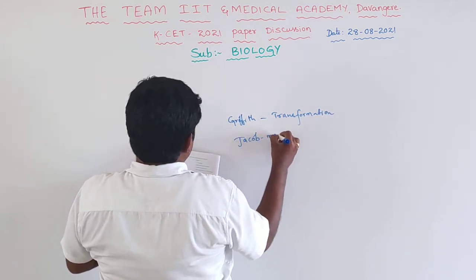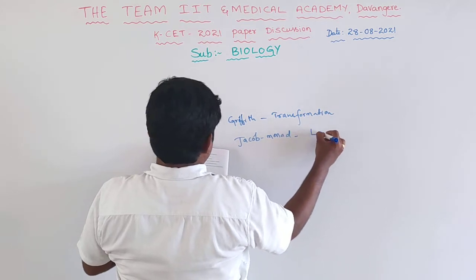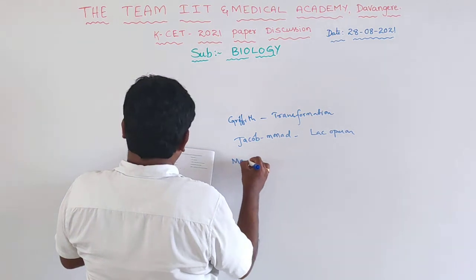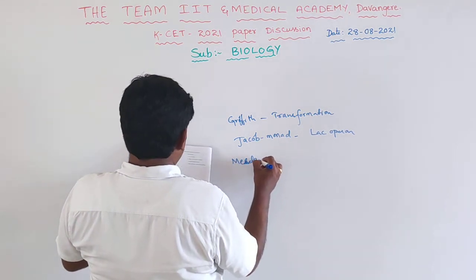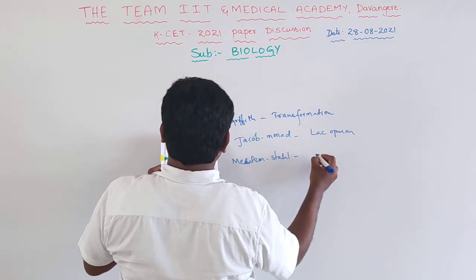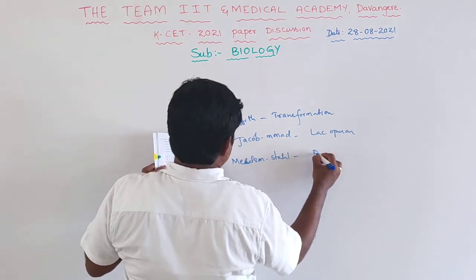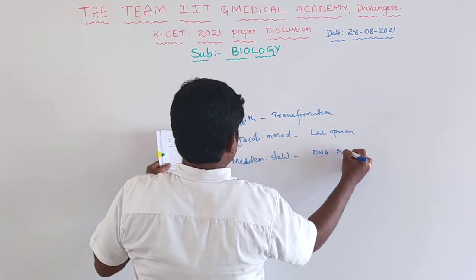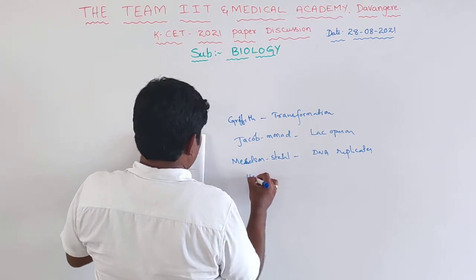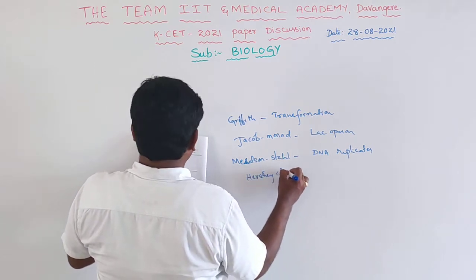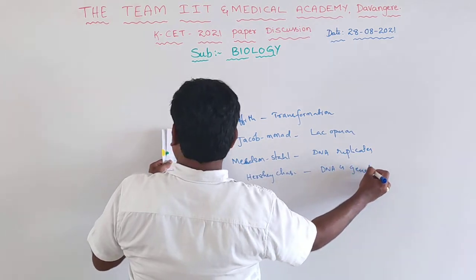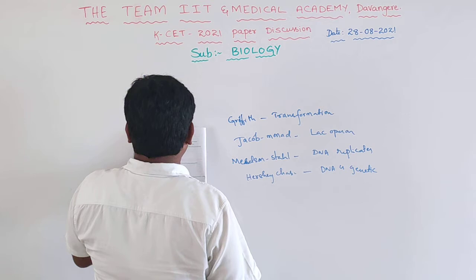Jacob and Monod is for the lac operon. Meselson and Stahl is for DNA replicates by the semi-conservative method. And Hershey and Chase is for DNA is genetic material.